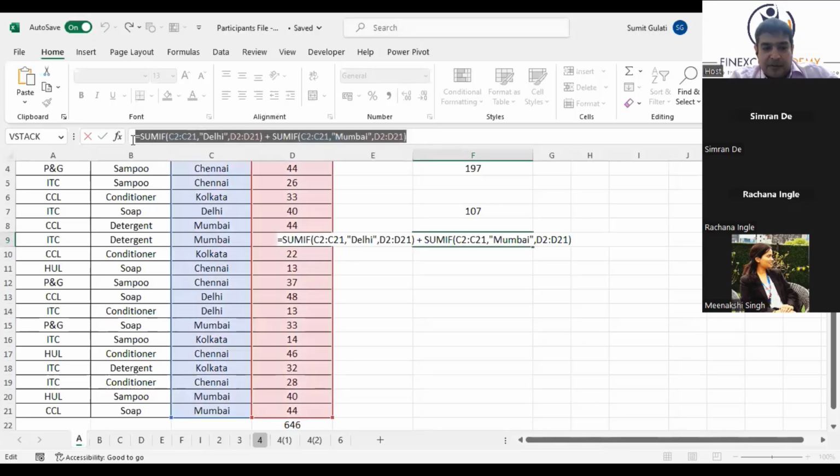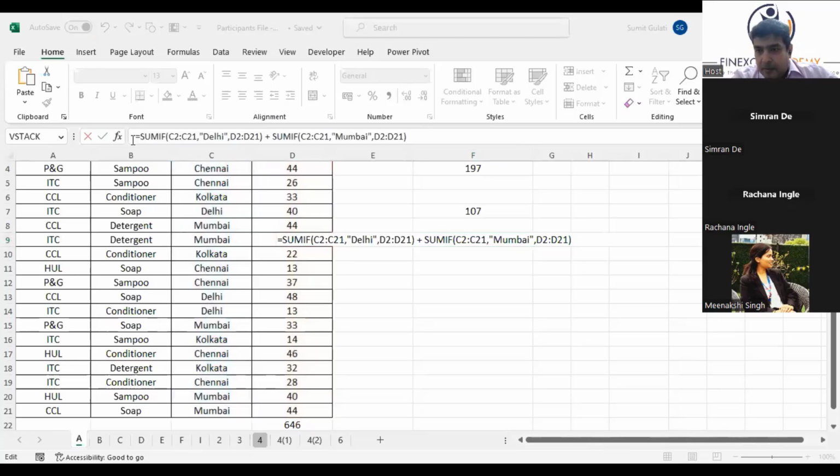If you want, I'll put the formula in the chat box. Please ask everyone in the meeting. You can use stars, you should use stars, in fact. Mayank, there is only one criteria now. The criteria is Delhi or Mumbai. You could use SUMIF. SUMIF will also work, Mayank. But the issue is, we don't have two criteria. So it is better to use a SUMIF, so that anybody reading your function will understand you have used one criteria. You can use AND or OR, but not in this case.